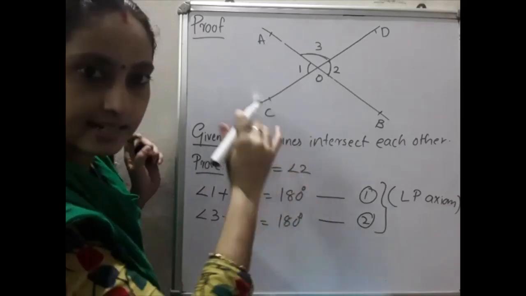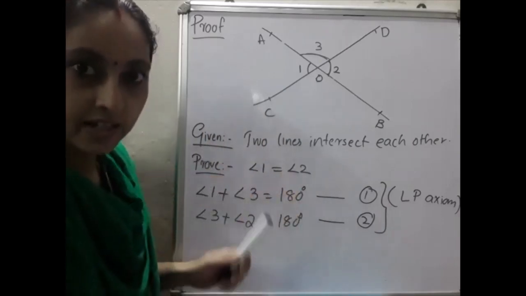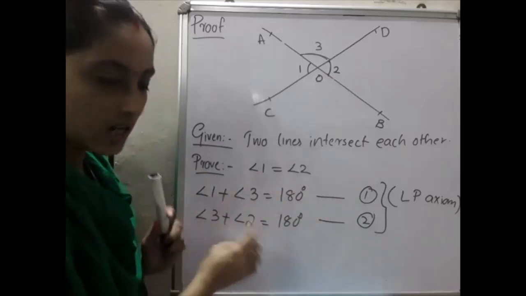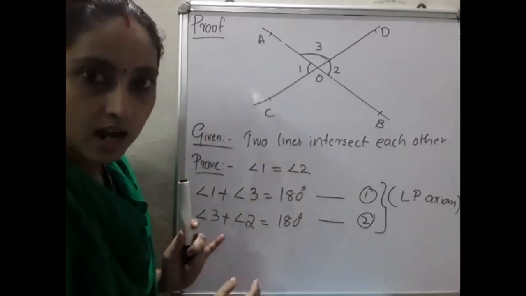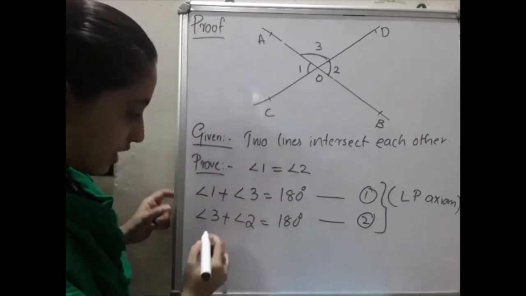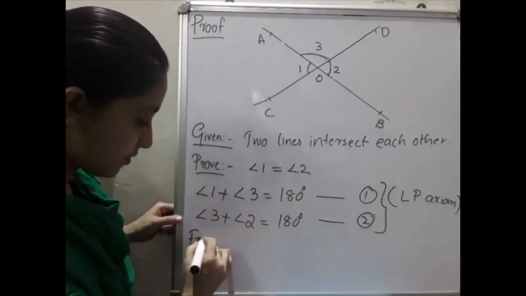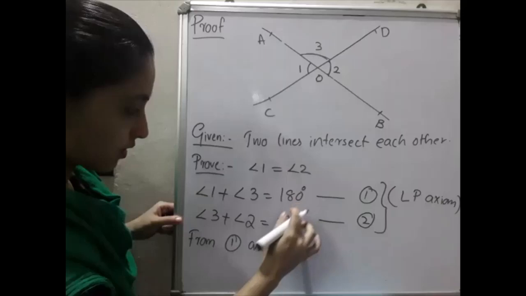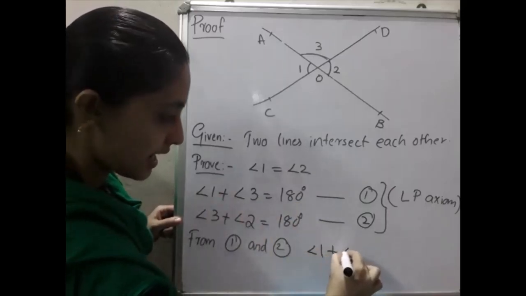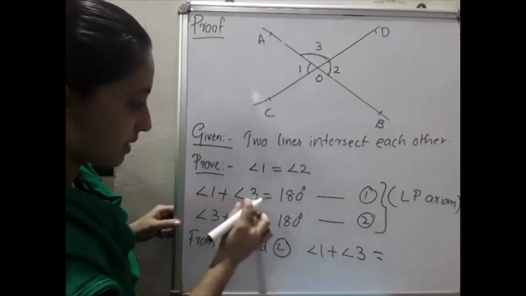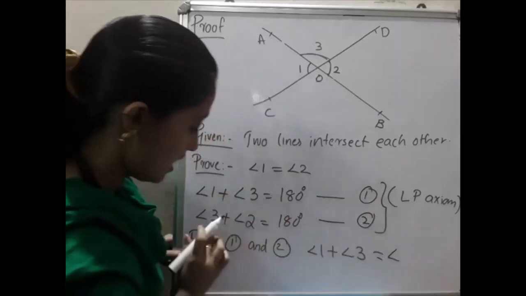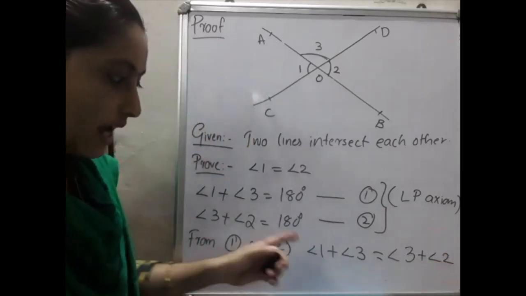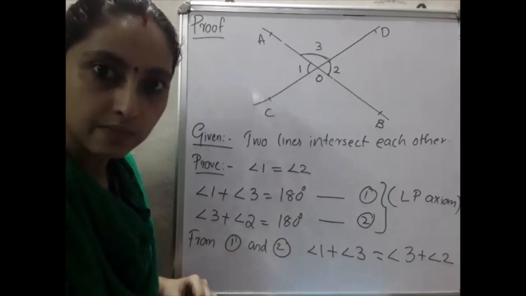That is the right hand side, which means the right hand sides of both equations are the same. If the right hand sides are the same, you can equate the left hand sides, because both are equal. So from equations 1 and 2, angle 1 plus angle 3 is equal to angle 3 plus angle 2.